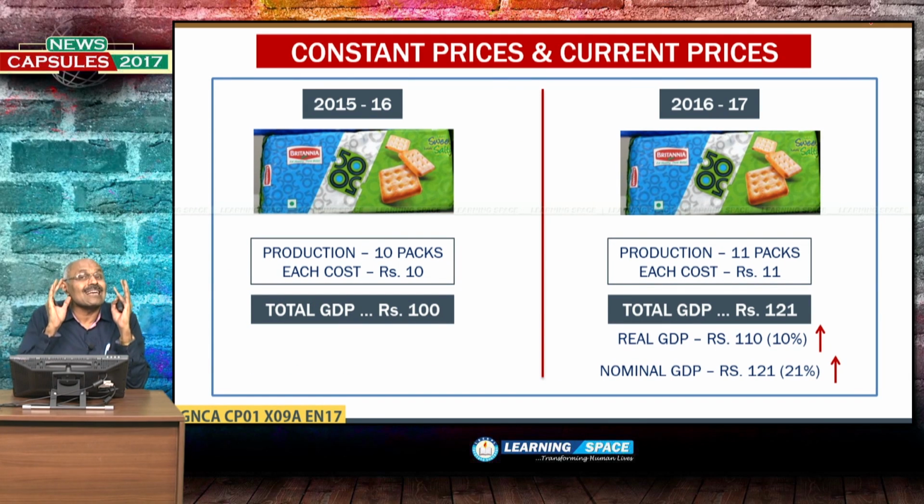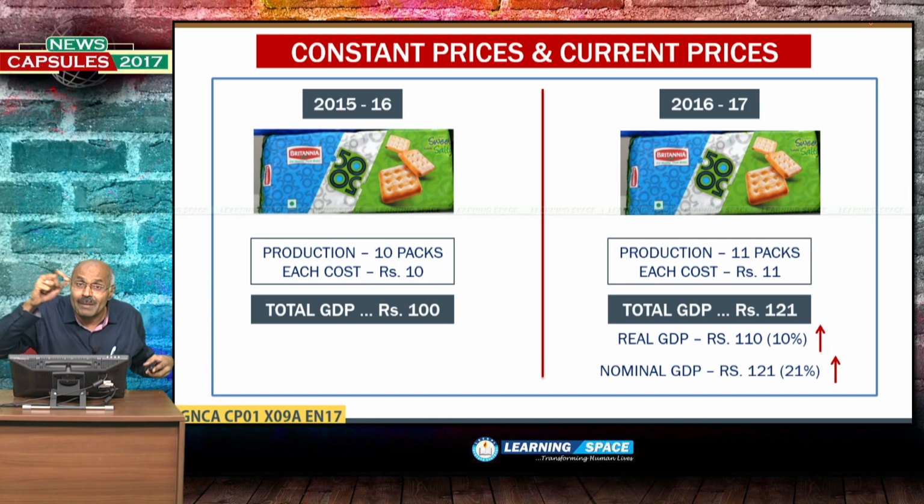So, GDP is clear to you, but I have to make two things clear. One is, what is the difference between constant prices and current prices? Constant prices and current prices. And what is the meaning of GDP at market prices? If these two things are clear to you, then the entire chapter of GDP will be clear to you.